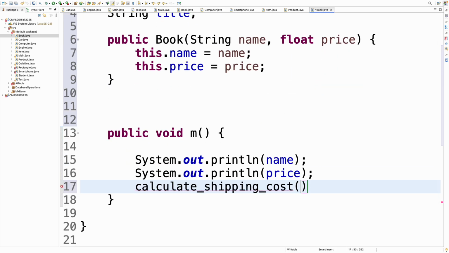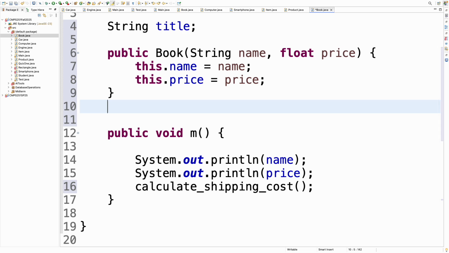I'm assuming that this class is already defined here. So this is what inheritance allows us to do. I can access all the non-private functions and attributes here, and then use them.